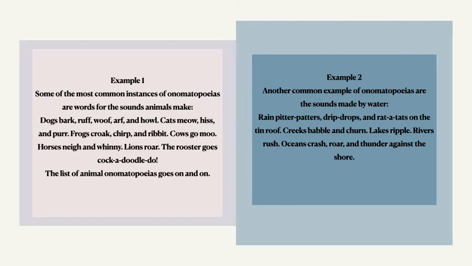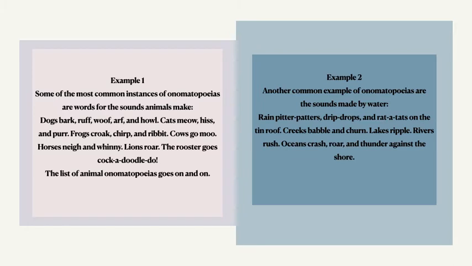Some of the most common examples of onomatopoeias are words for the sounds animals make. Dogs bark, woof, uff, and howl. Cats meow, hiss, purr. Frogs croak, chirp, ribbit.